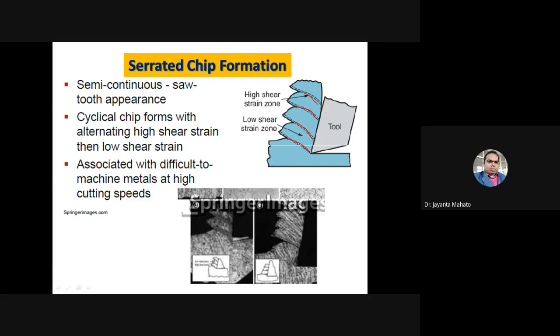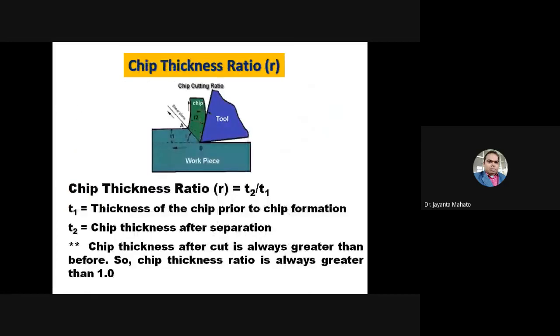This type of chip makes it difficult to machine metals at a high cutting speed. At high cutting speed, this serrated type of chip is not formed. Okay. Now, chip thickness ratio.